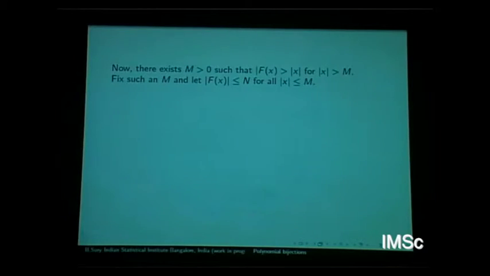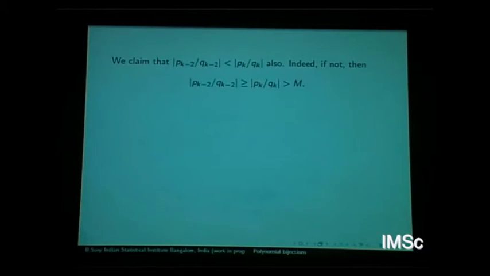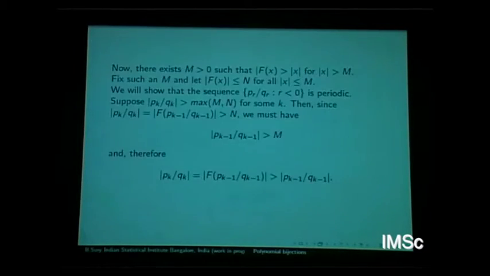The other observation is that if you look at the polynomial from some stage onwards, say mod x less than or equal to m, then mod of f(x) is less than or equal to n, fixing such constants m and n. I'm claiming that this sequence is periodic. What we are going to say is every element is part of a periodic sequence, and each of these sequences has a denominator bounded by a fixed number, which is mod of a_n. So it will be a finite set. That is the idea.